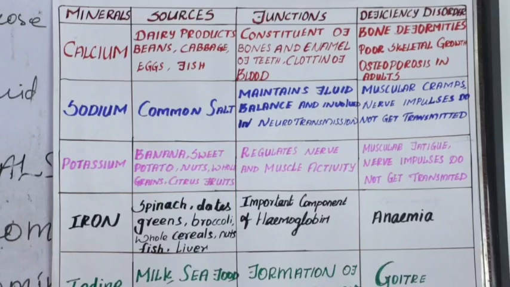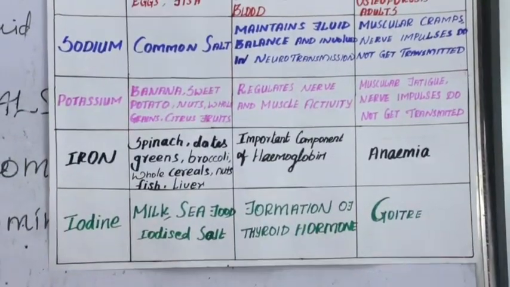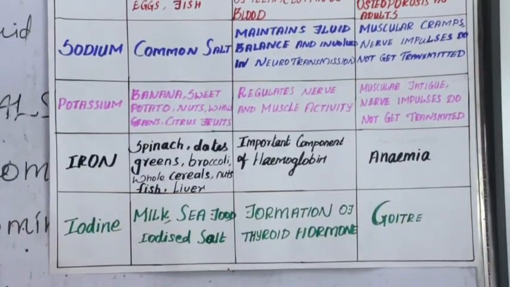The macro minerals required by the human body are calcium, phosphorus, potassium, sodium and magnesium. These are the macro minerals, we need large amounts. The next one is micro minerals. Micro minerals required by the human body are sulfur, iron, chlorine, cobalt, copper, zinc, manganese, molybdenum and iodine, which are needed in small quantities. Small quantity means micro minerals. If a large quantity is needed, it means macro minerals.